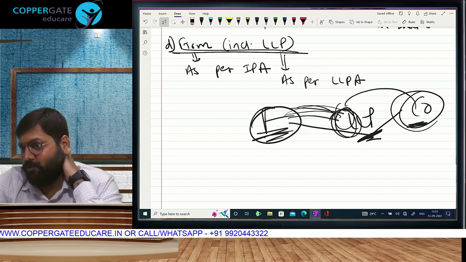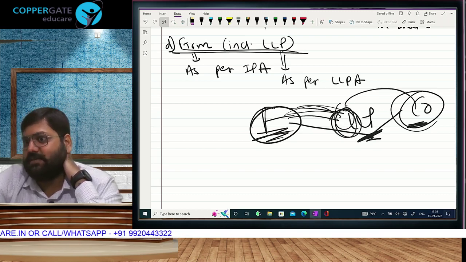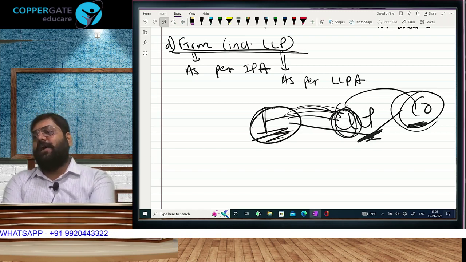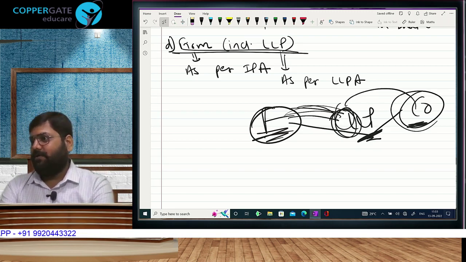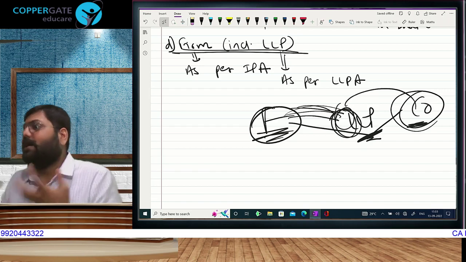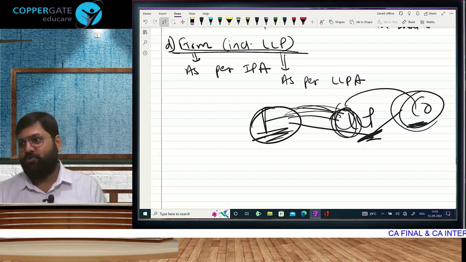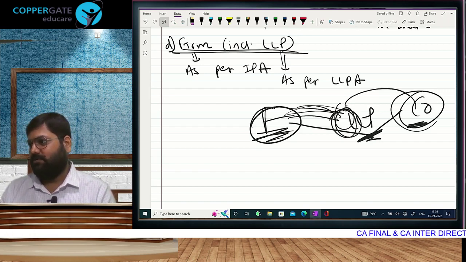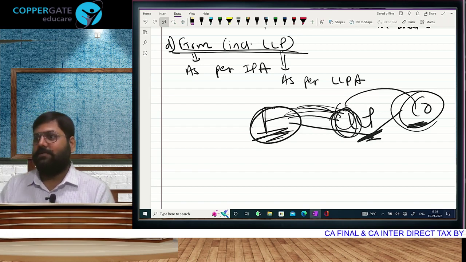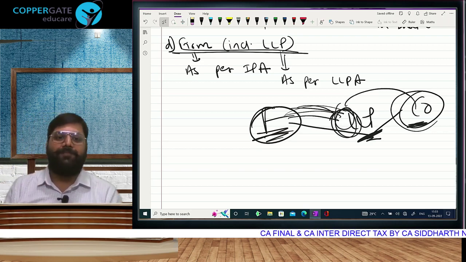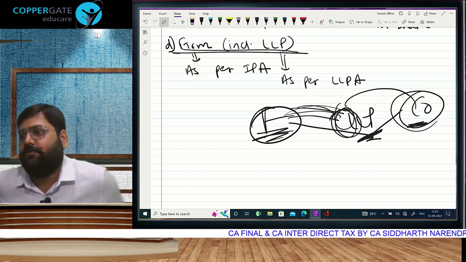But if there is someone who wants to know this, especially if I motivate you to learn the law, not the what answer, but the why answer. Why, sir, do individual and HUF have slabs and companies and firms have flat rates? What is the tax rate, I told you, not in writing but orally. But why, sir? You should know that also, no? The logic is hidden somewhere where I taught you slab rates. India takes tax from people on the basis of paying capacity. Did I tell you this?